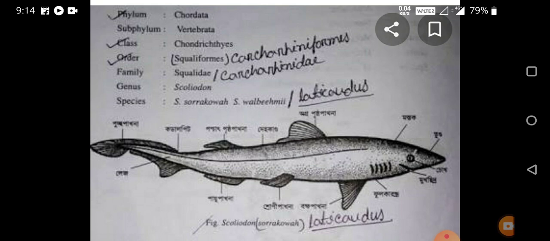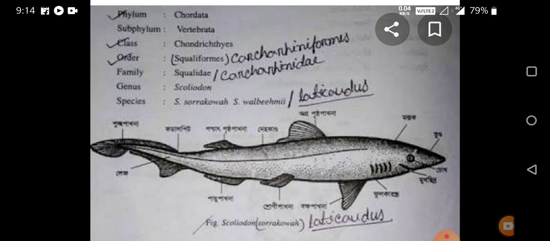This series Pisces can be explained with the help of an example, and the example of a fish we take is Scoliodon, known as the dogfish, which is a marine animal. Through this animal we have studied all these systems of the fishes.